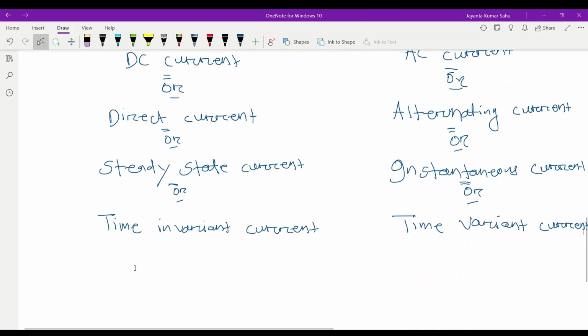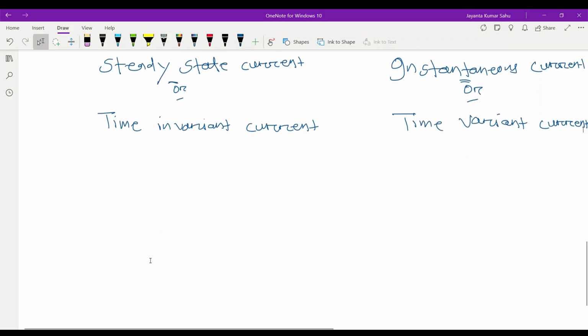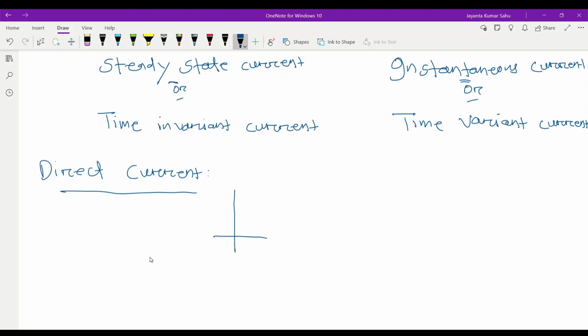First we discuss about the direct current. Direct current means the current in which both magnitude and direction are constant. Means in direct current we have constant magnitude, unit direction. Let us consider time along x-axis and current I along y-axis.